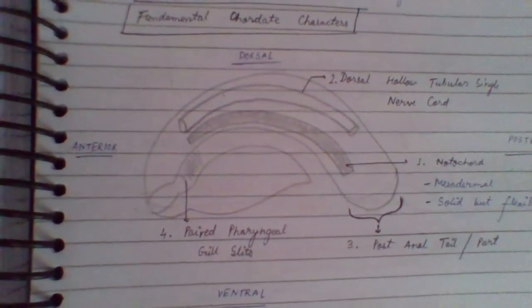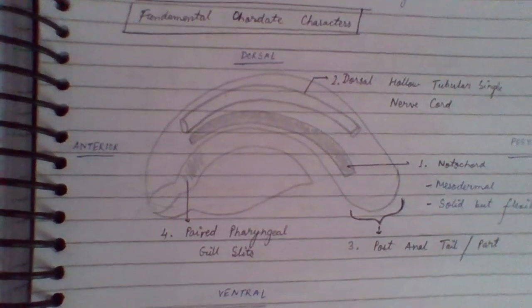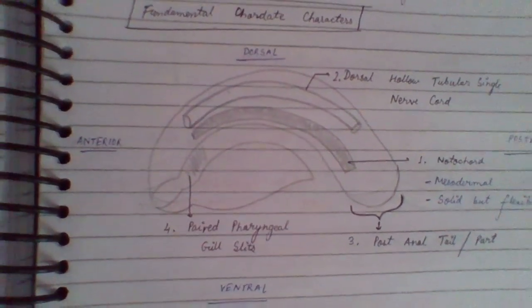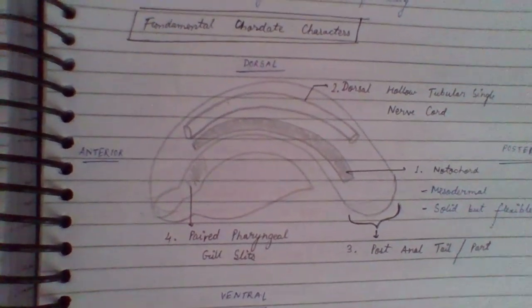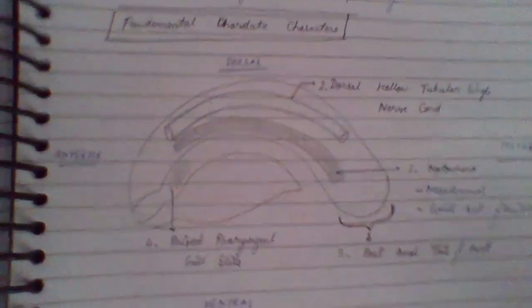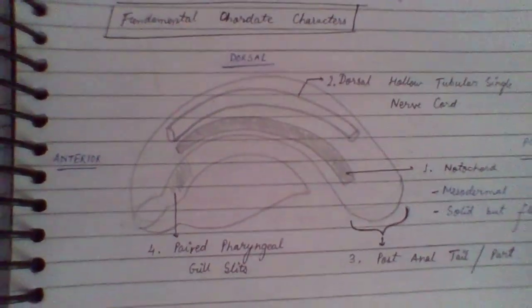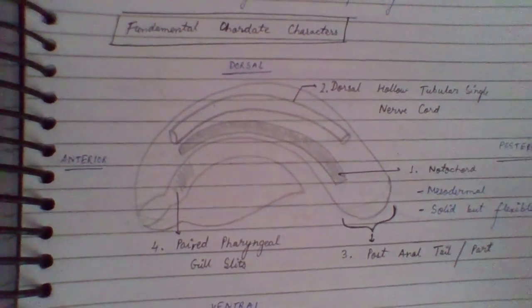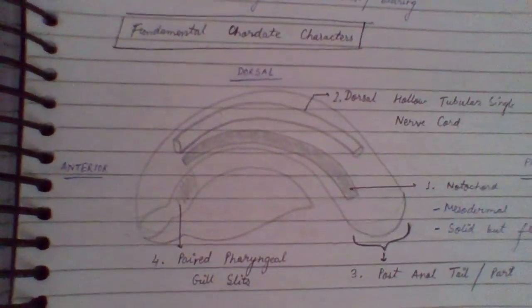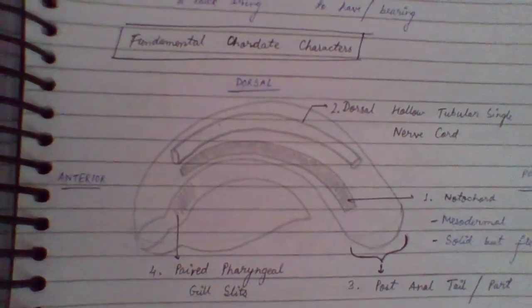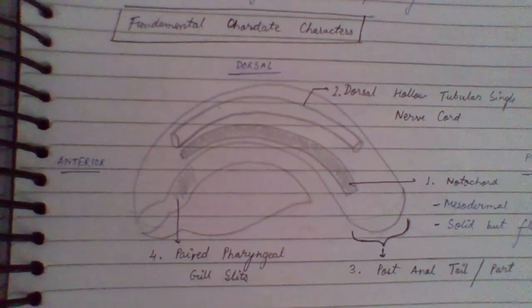For being a chordate, to come in phylum Chordata, one important thing to remember is that they must have notochord at some stage of their life, either in the embryonic condition, in the larval form, or in the adult form. In any stage of life they must have notochord, at least in one single stage. Then only will they be called chordates.